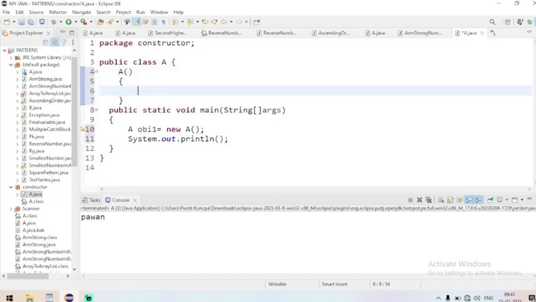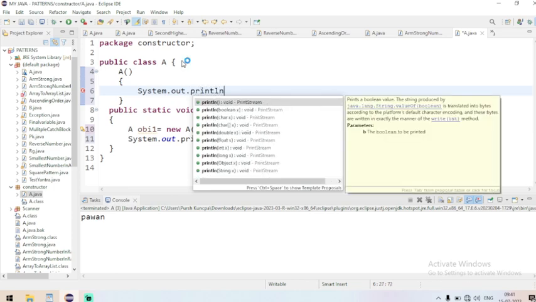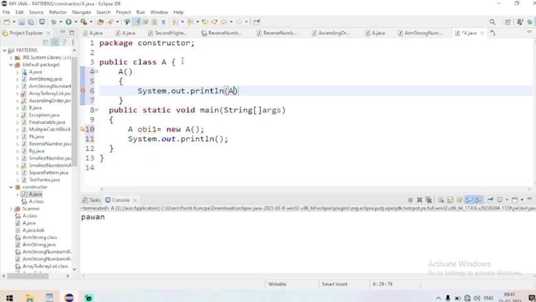In this I am going to give a statement System.out.println saying class A. So this is the statement, and this is the constructor.